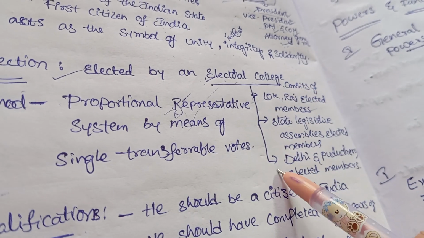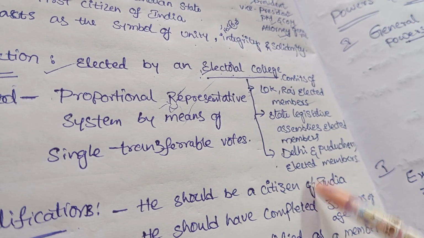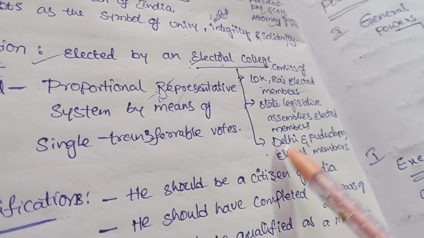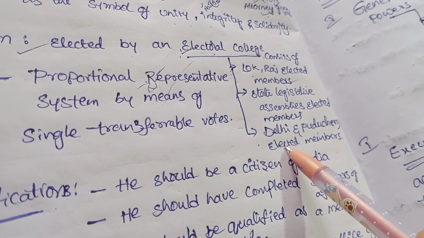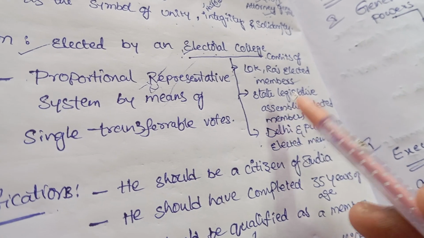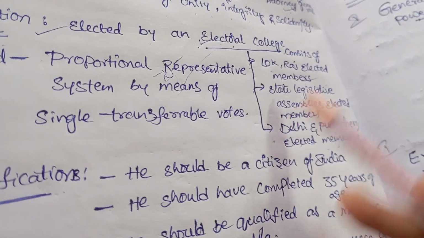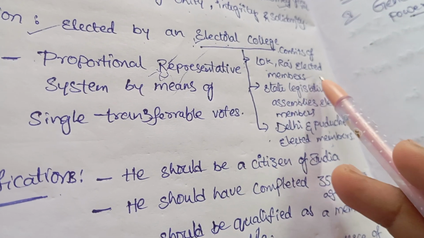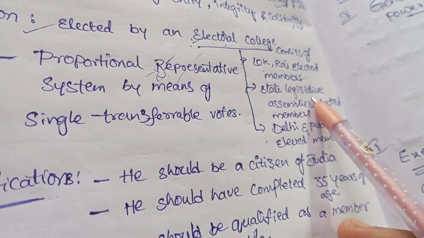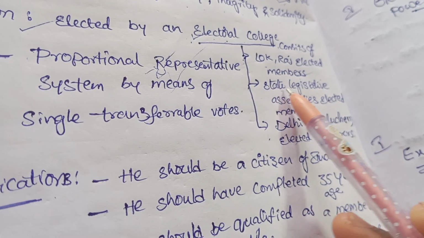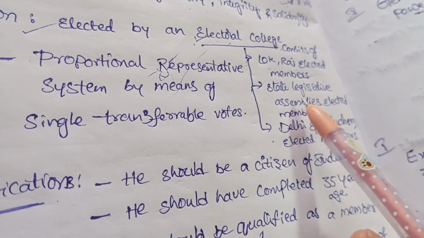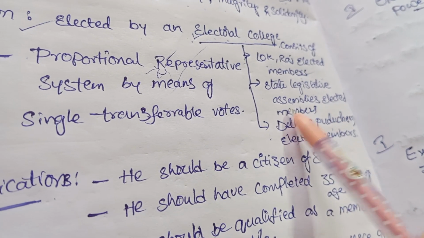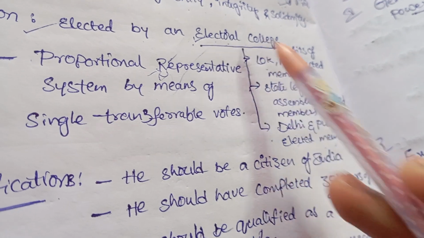We have to remember that these are the Lok Sabha and Rajya Sabha persons, state legislatures, and Delhi and Puducherry. These are only elected members, not nominated members. So the electoral college consists of Lok Sabha and Rajya Sabha elected members, that means MPs, and the state legislative assemblies' elected members. Whatever state legislatures we have, the persons elected in those assemblies become members of the electoral college.